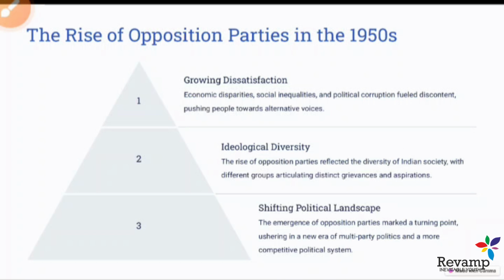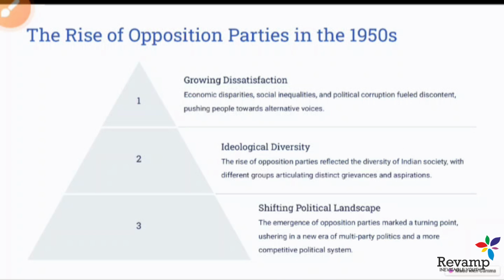And the second one is ideological diversity. The rise of opposition parties reflected the diversity of Indian society. Even Congress was a form of this. Congress's ideology of accommodation always tried to accommodate revolutionary, pacifist, conservative, radical, and extremist thought. But sometimes these ideological differences were so large that even Congress failed to accommodate these thoughts.